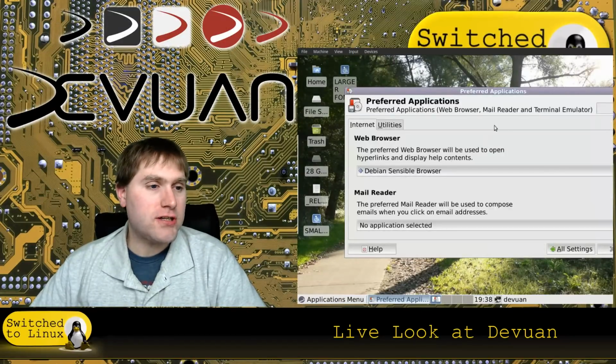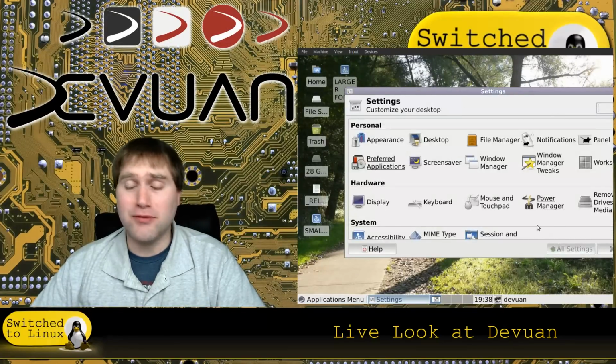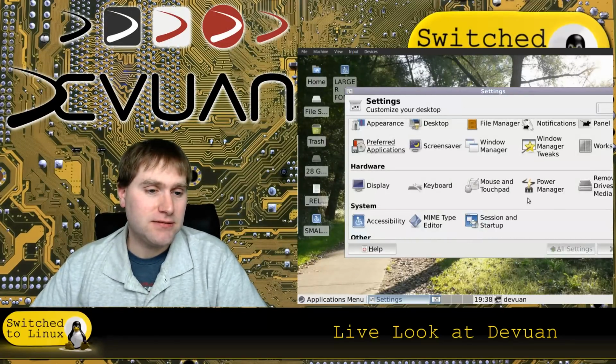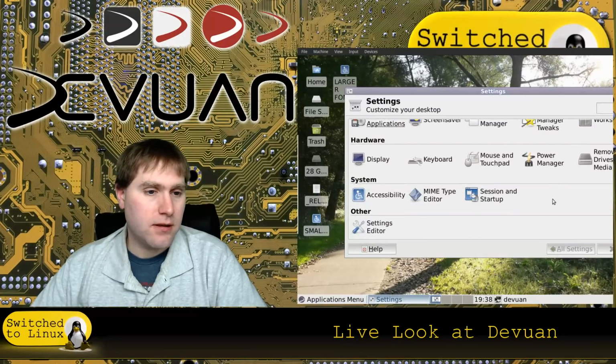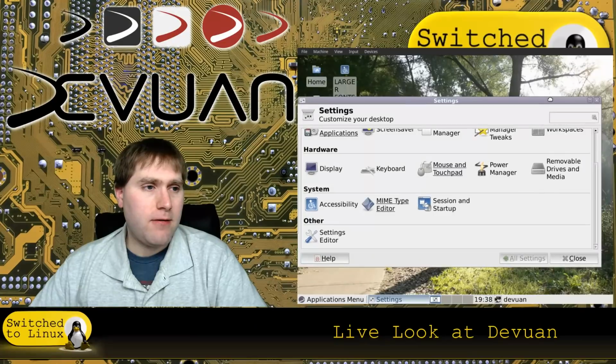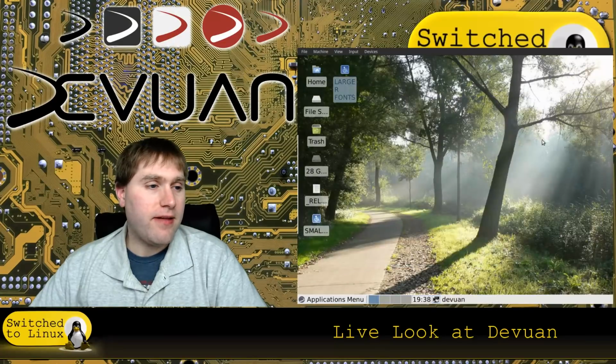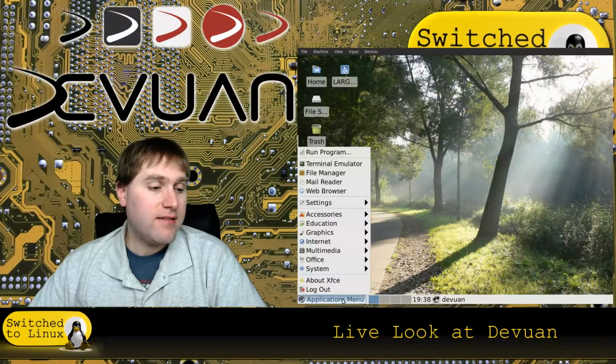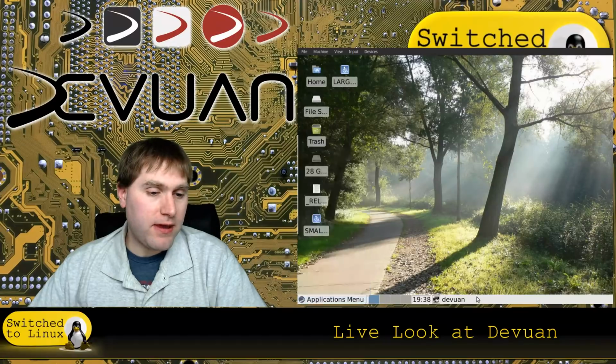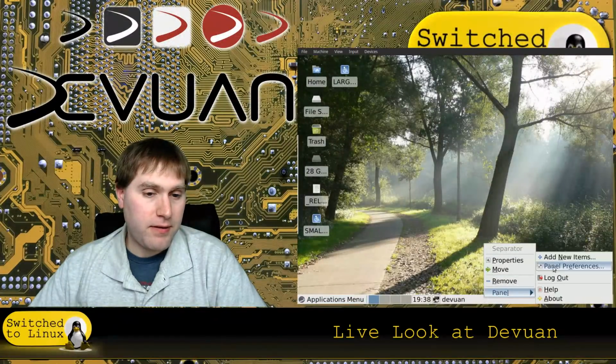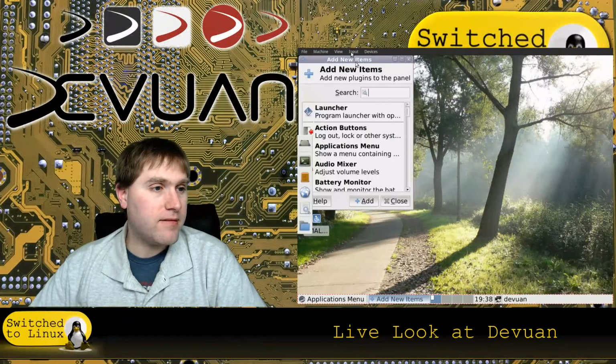Preferred applications. The Debian Sensible browser. Well, that's a sensible choice. All right. So there you go. That's actually pretty nice looking. It's a little bit better. What about the, here's another thing. Let's do panel, add new items.